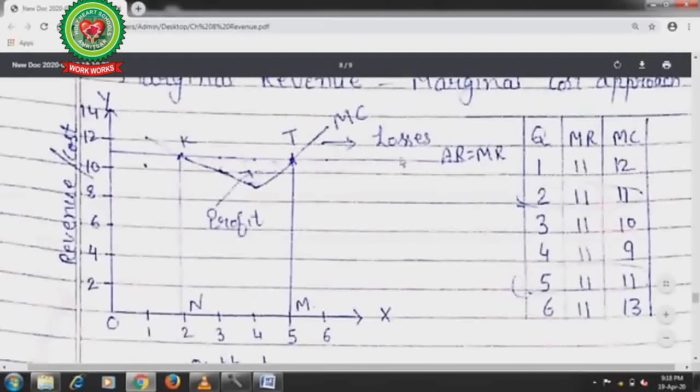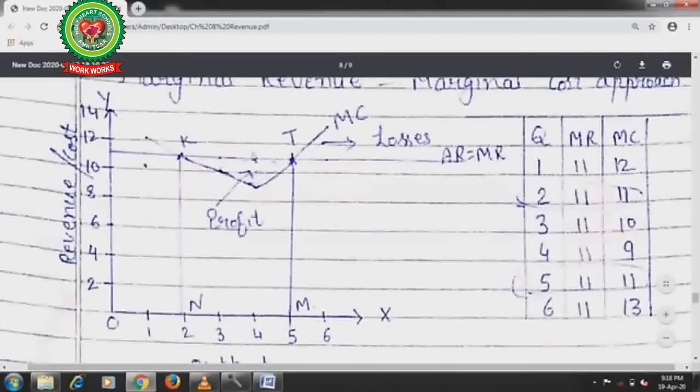This is the price of the commodity, rupees 11. At all the levels of production, price remains constant, and that's why average revenue is constant and marginal revenue is also constant, and we will get a straight line parallel to the x-axis. So here MR is equal to AR is equal to price, equal to demand also.